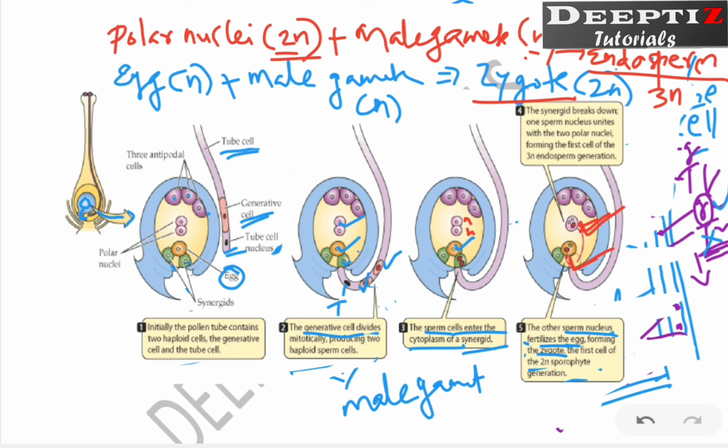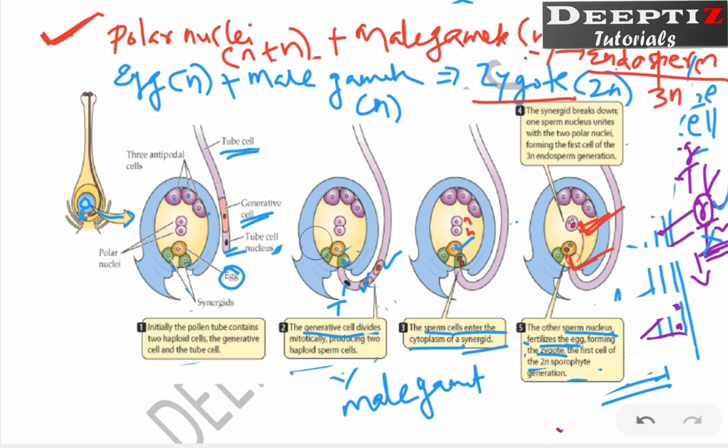Now, what is the meaning of triple fusion? Whenever three nuclei fuse, we call it triple fusion. Where do the three nuclei fuse? See, one nucleus, two nuclei, plus one more nucleus of the male gamete. If I write the polar nuclei as n plus n, which are those two n?